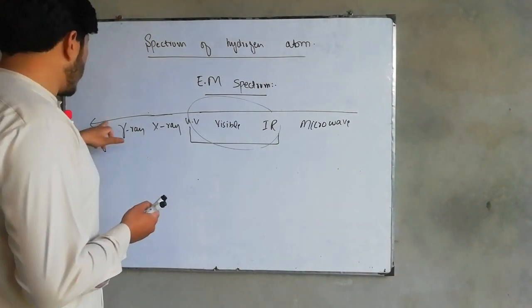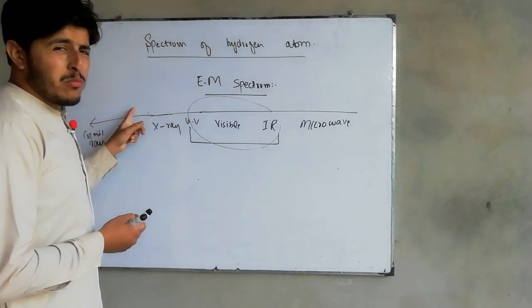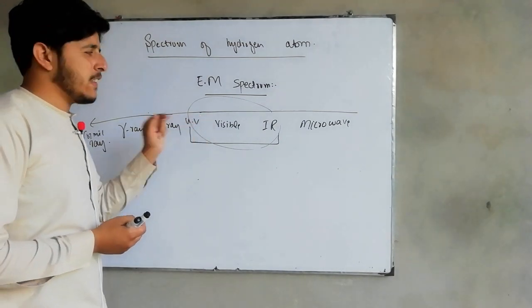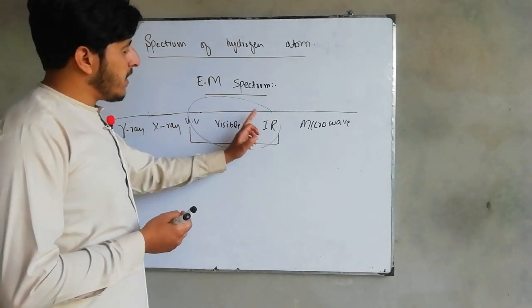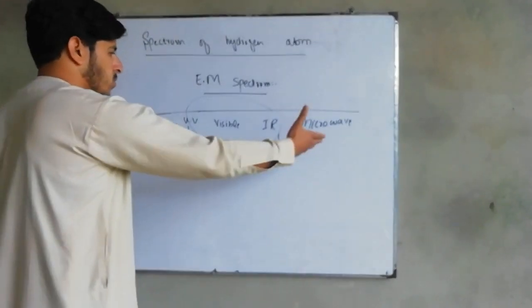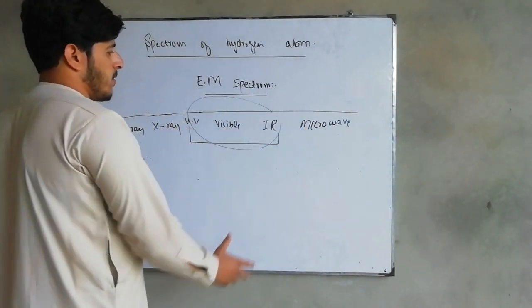This is cosmic ray, gamma ray, X-ray. These have much more energy as compared to this one. Gamma ray has much more energy as compared to X-ray, and X-ray has energy greater than that of the ultraviolet. Then visible, then infrared, and then microwave region. And you can go on like radio waves and things like that. So this is a full spectrum.